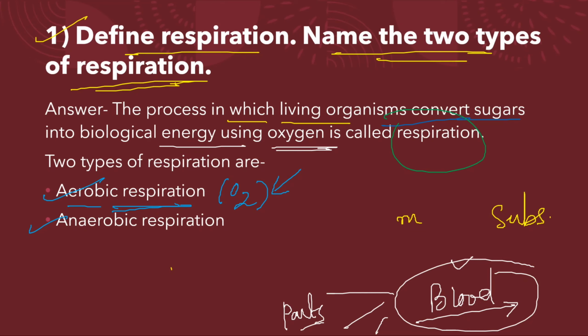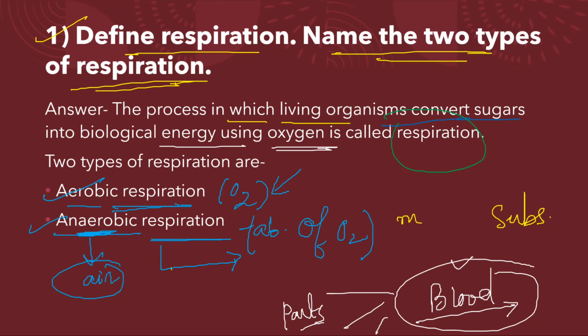And when the respiration is done in the absence of oxygen, okay, so absence of O2, then it is known as anaerobic respiration. Okay, aerobic, what is the meaning of the word aero? Aero means air. So when air is not present, anaerobic means no air, right? And aerobic means air is present. And in the air, what is present? In the air, the oxygen is present. Clear, students?